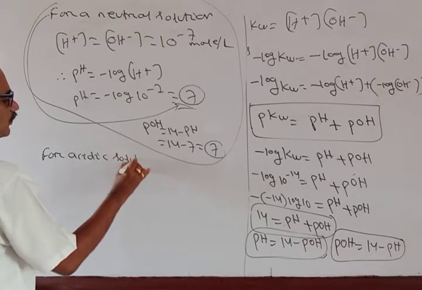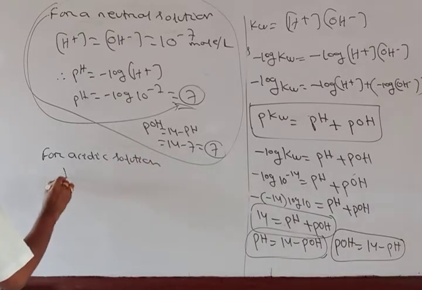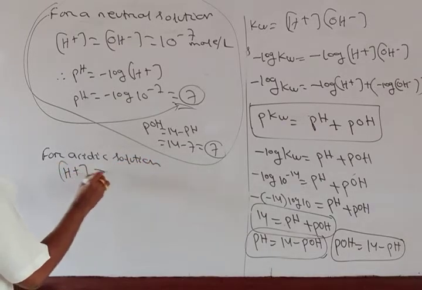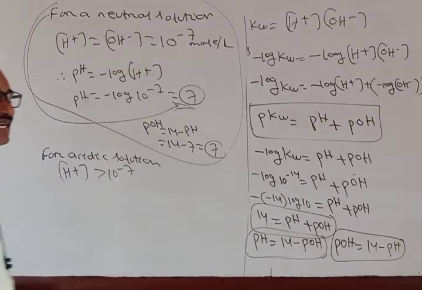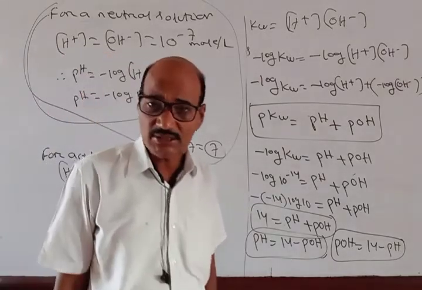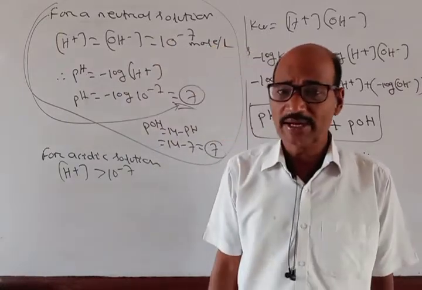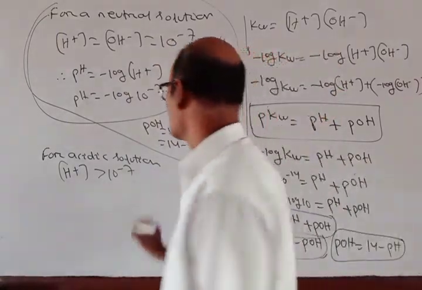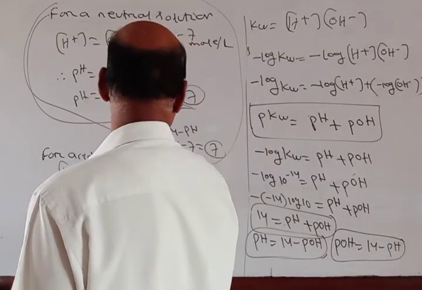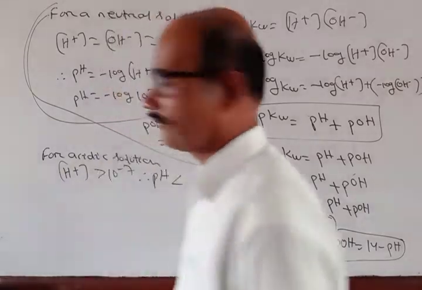Now for an acidic solution, H plus ion concentration is more than 10 power minus 7. That means it can be 10 power minus 6 or minus 5, minus 4, minus 3 and so on. Therefore pH is less than 7.